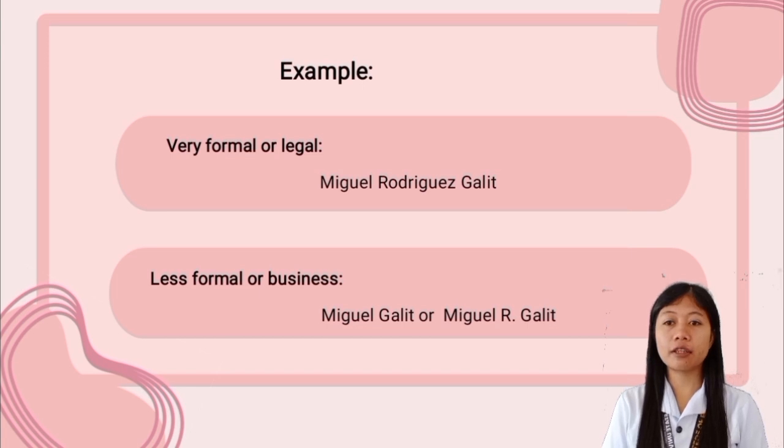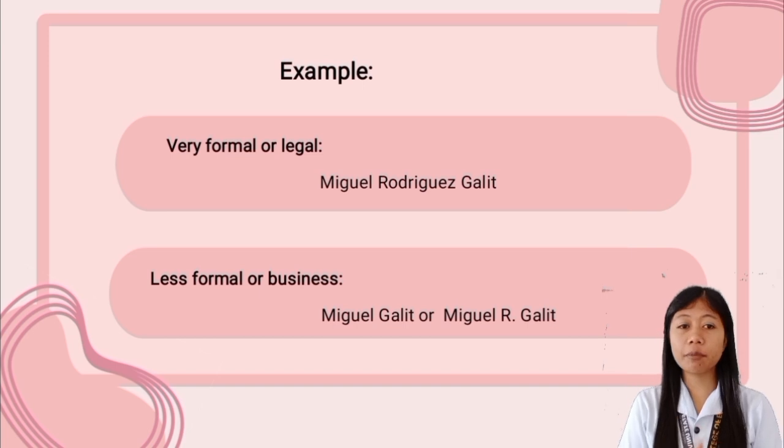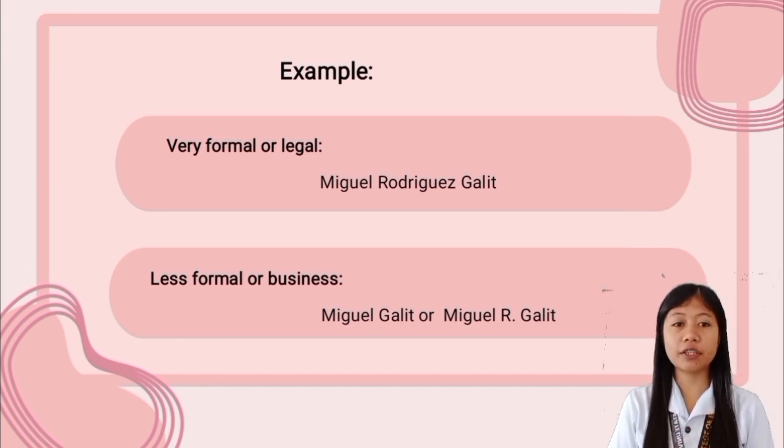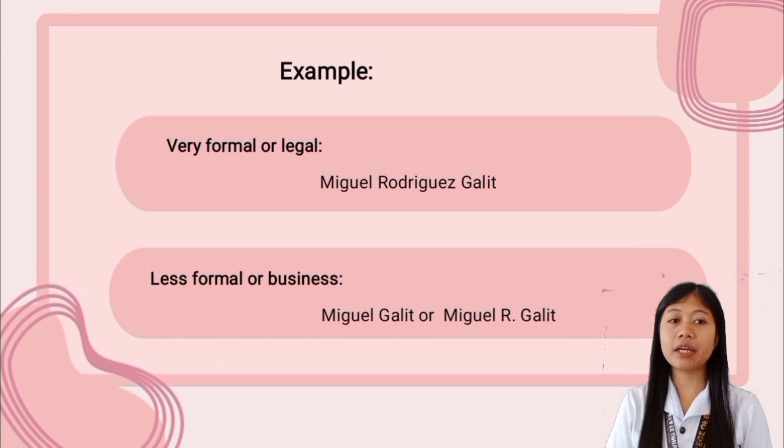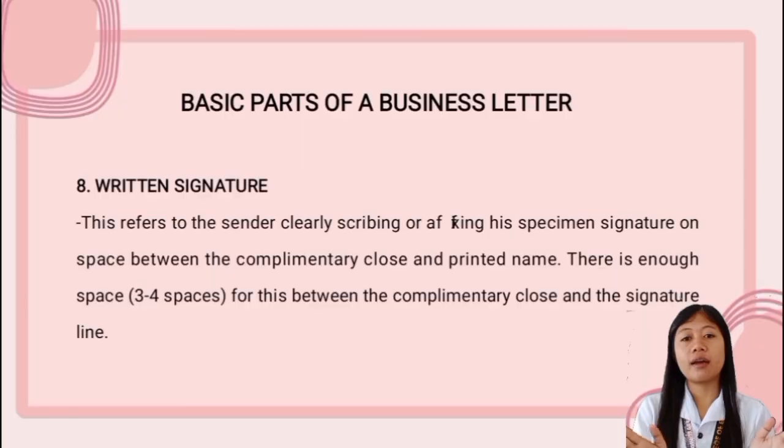In a less formal letter, you can just write Miguel Galet or Miguel R. Galet. Now, if you wonder what the difference is between the very formal and the less formal letter, a very formal letter is used for official or legal matters like contracts, job applications, or government requests, while the less formal letter is used for regular business communications like follow-ups, regular meetings, requests, or talking to clients.